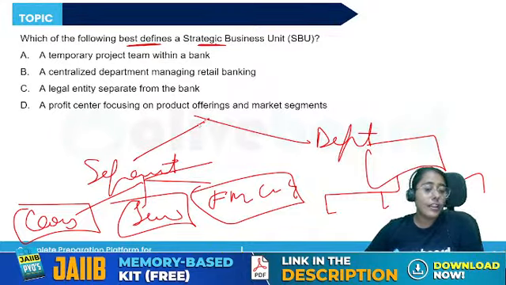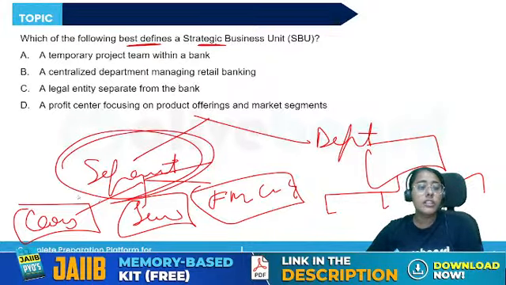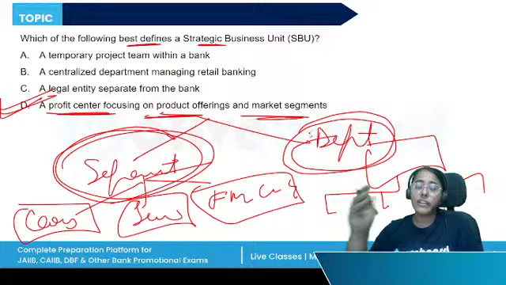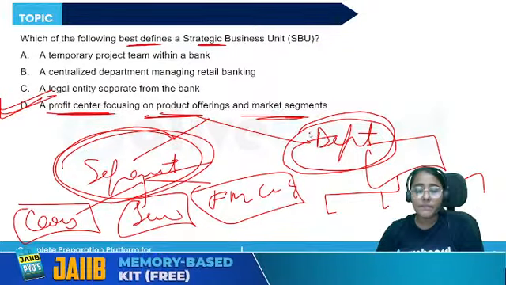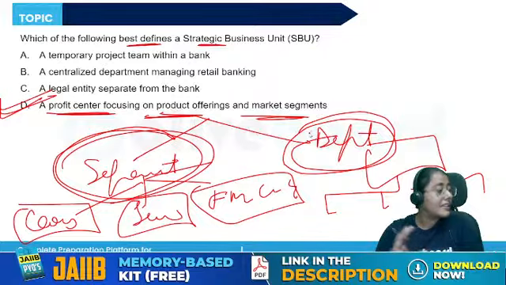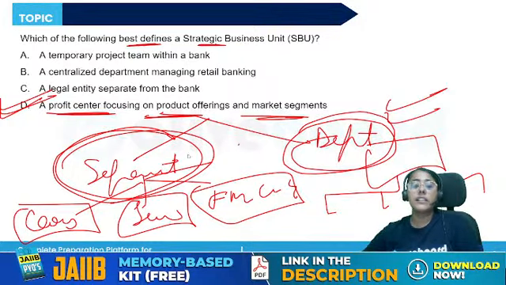So, when we are talking about this first approach, where profit centers focus on product offering and market segment, this is known as the SBU. And the second approach, where we keep a unified business, we are not dividing the products, we are not dividing the profit centers, just the departments are different, then it is known as the departmental approach.